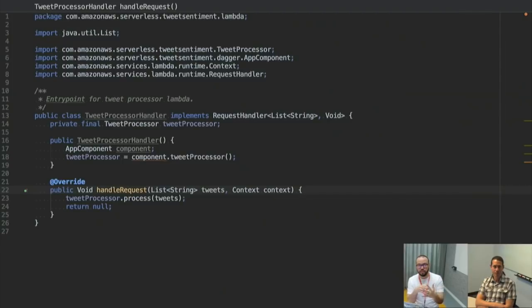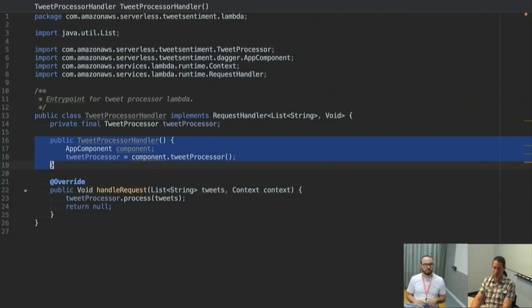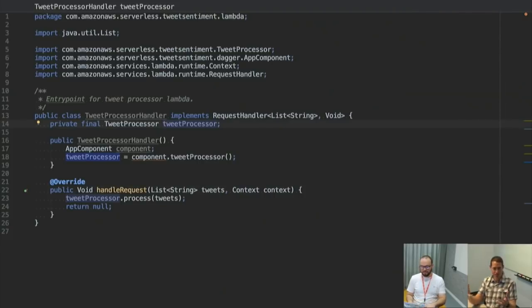The second time, if we have an execution environment, or container, running, we may not need to run the entire code. We're only going to execute the handleRequest. Yeah, on your cold start initialization, this will execute once, and then you'll have this object which can be reused if the Lambda container itself is reused. This object won't be reinitialized. It'll just enter the handleRequest function when your Lambda is invoked.